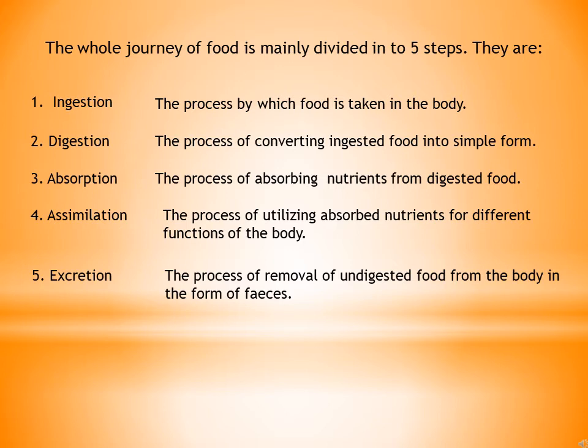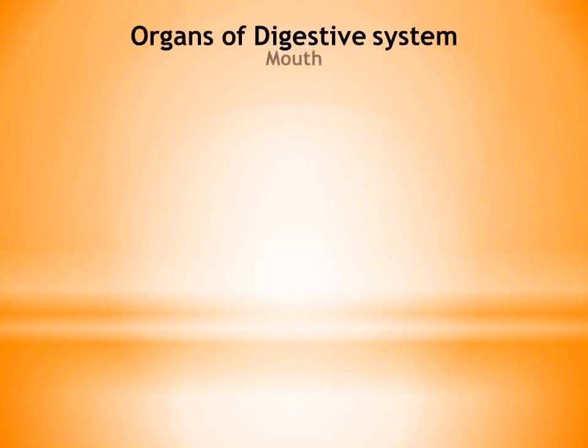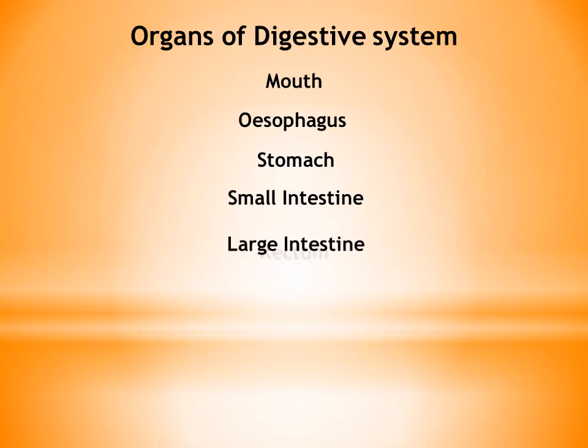So all these 5 steps are involved in the process of nutrition in human body. Then we have the organs involved in digestive system. So mouth, esophagus, stomach, small intestine, large intestine, rectum, and anus. These are the organs involved in digestive system.